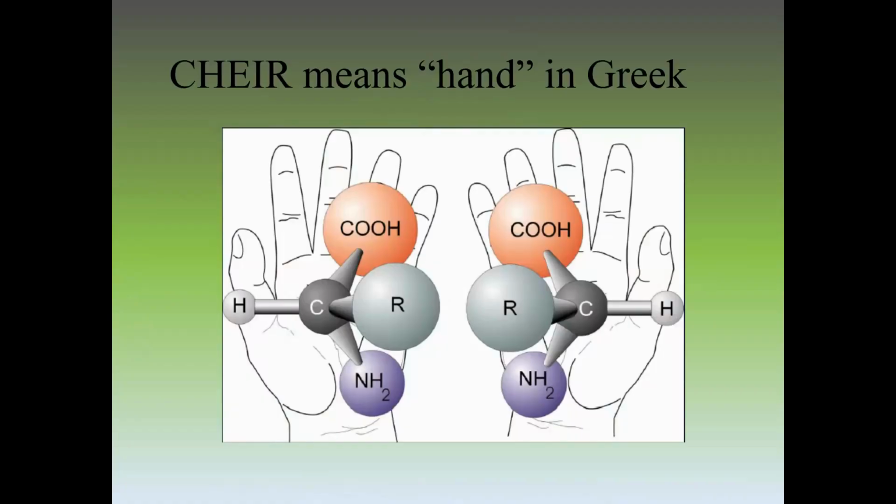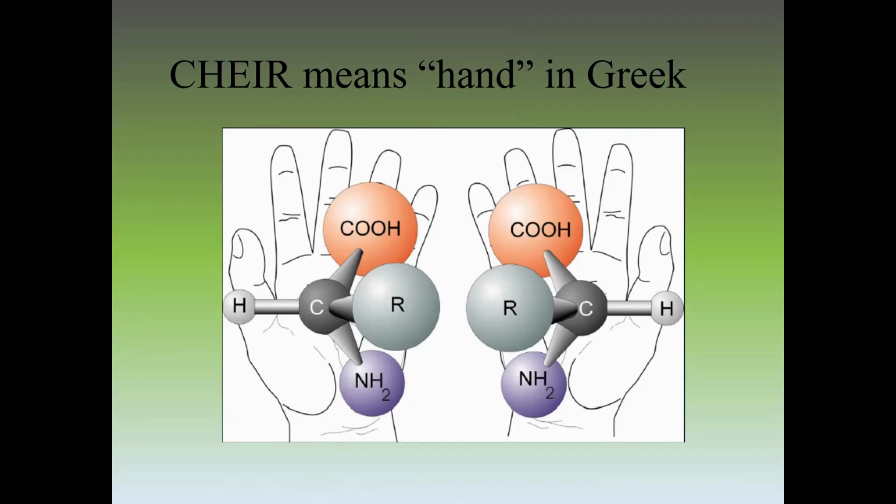Students, chir means handedness. Our two hands are similar to one another, but they are different. If we put one hand on the other hand, you will notice our thumb will be on the little finger of the other hand.